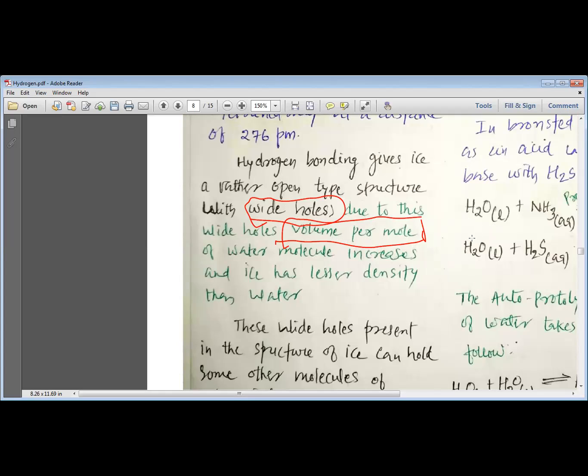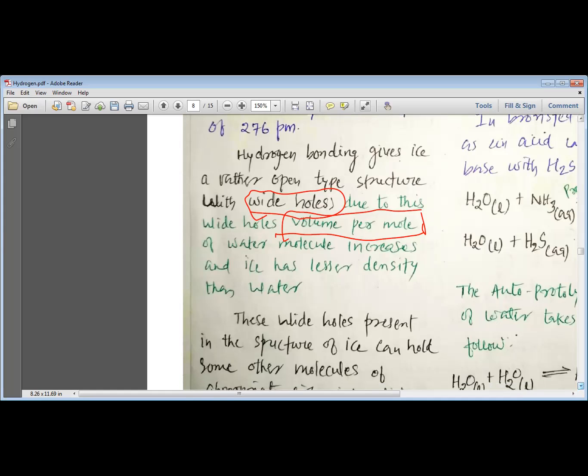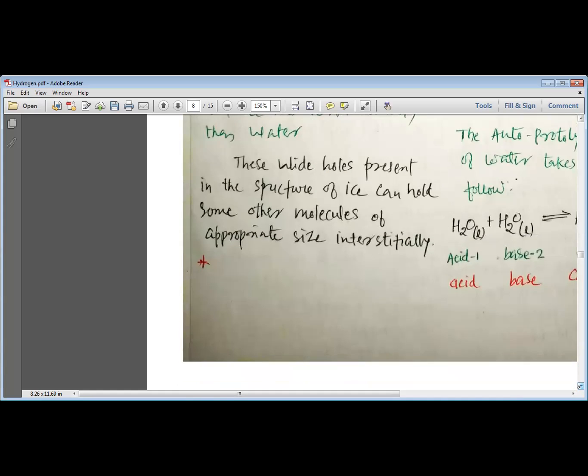Thus the volume is increased and density is decreased, and thus the density of water is more than the density of ice, or the density of ice is less than the density of water, and that is why ice floats on water. So this is how, my dear students, we understand why ice floats on water, or why the density of ice is less than the density of water.